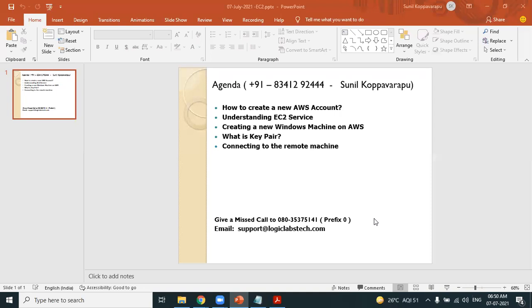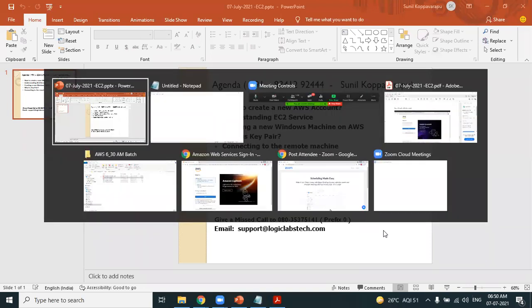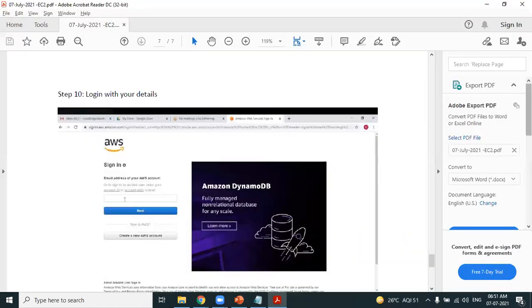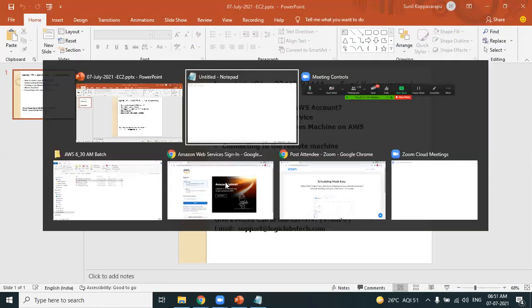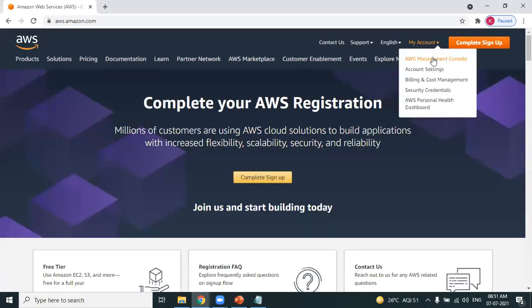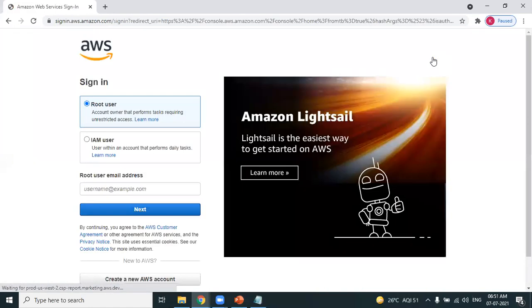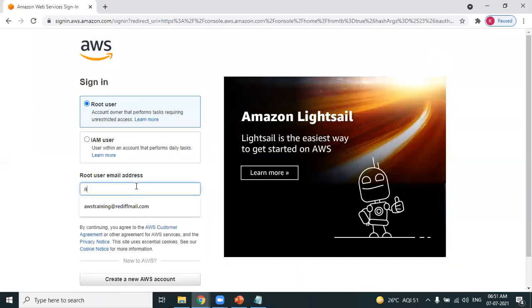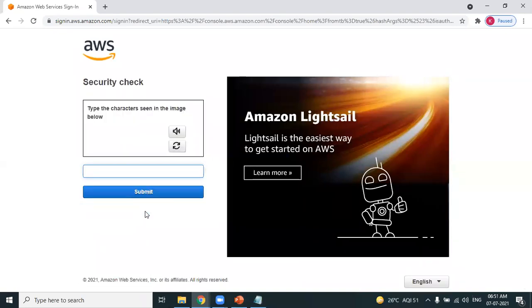Now let's learn the EC2 service. How to log into AWS once you're done with your AWS account? Once you're done with the AWS account, how can we log into AWS? We already have learned it. The URL is aws.amazon.com. Sign in. I already have an AWS account, so I don't want to create a new account. I'm logging in with my email address.